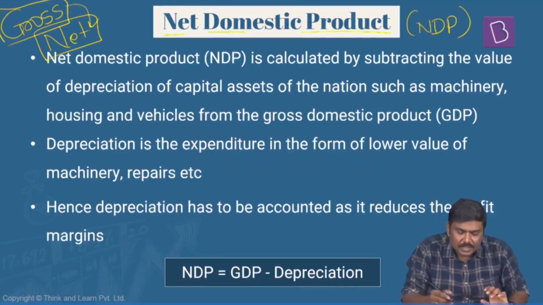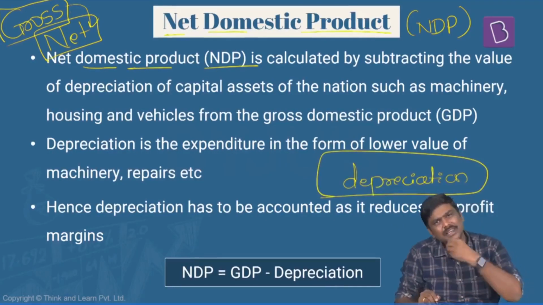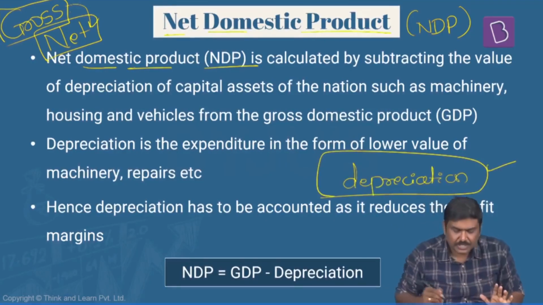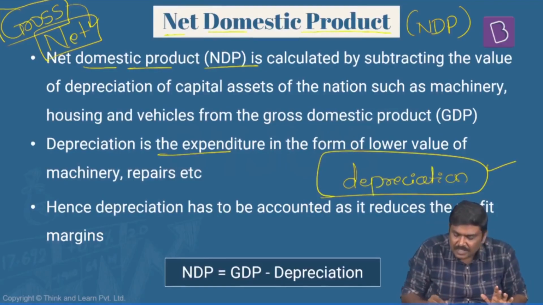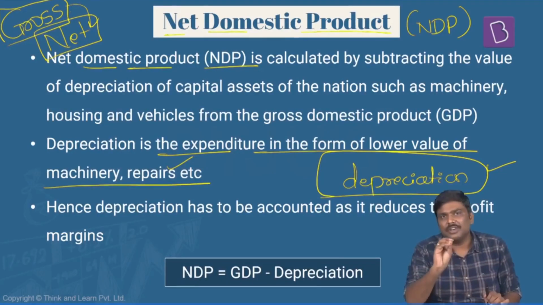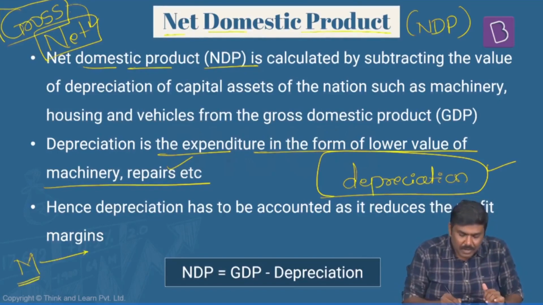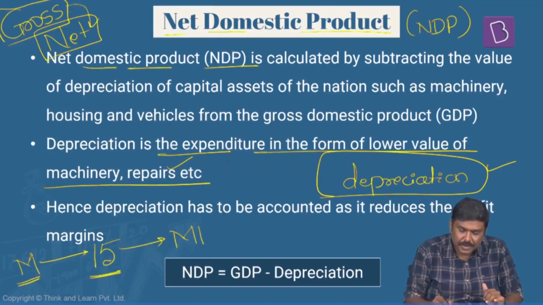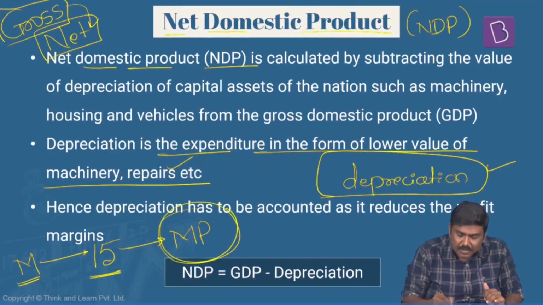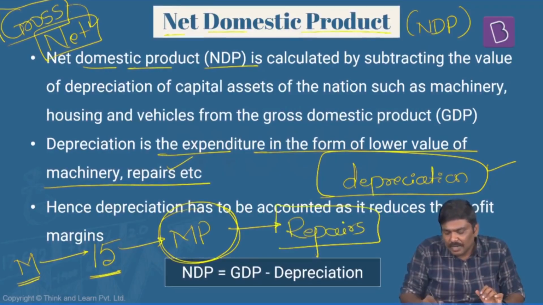In case of India, there is a concept called depreciation. Again, it happens in every economy. Now, the question is, what is depreciation? Depreciation basically is the expenditure in the form of a lower value of the machinery, repairs, etc. Let me give a very simple example. Imagine here is a manufacturer. He is producing a particular good and selling it at, let's say, 15 rupees. That's the market price here. But can I simply say that part of the market price would have arisen because there are repairs and maintenance incurred by the manufacturer?